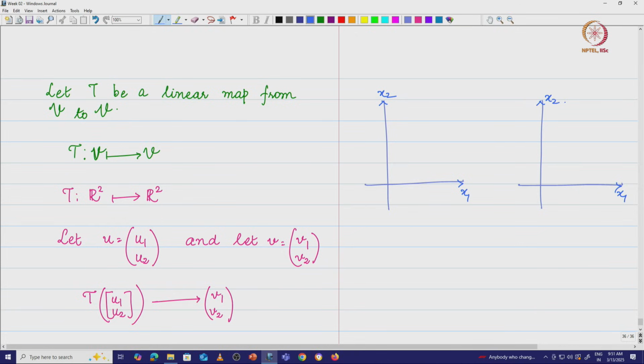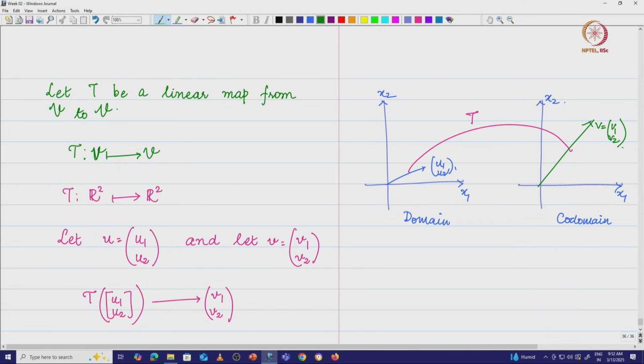So this is going to be my domain for the transformation T, and this is going to be my codomain of T. Now assume that I have this vector u1 u2. What is the transformation going to do? The transformation acts on this, and let me say that I get a completely different vector here, V, which is v1 v2.